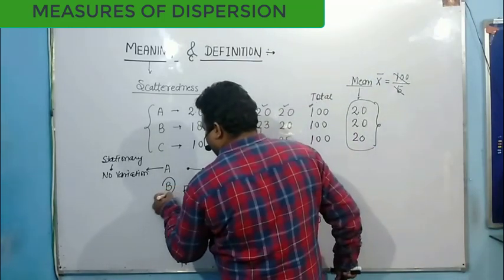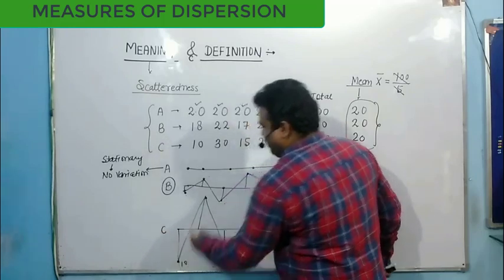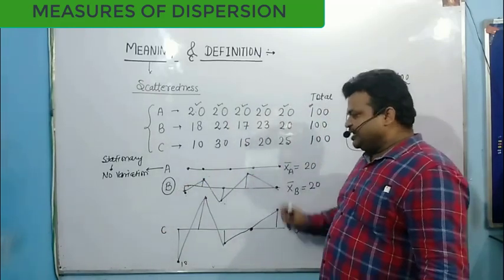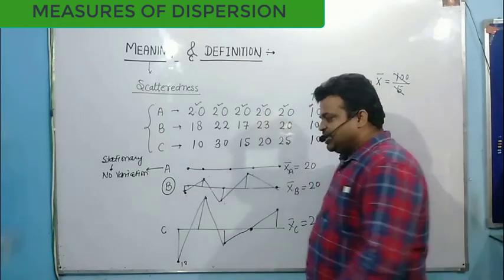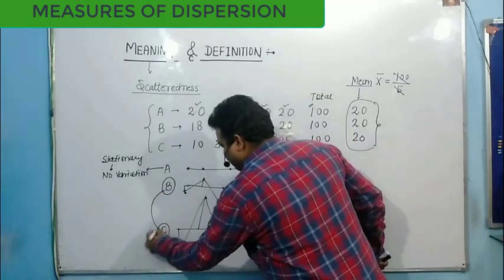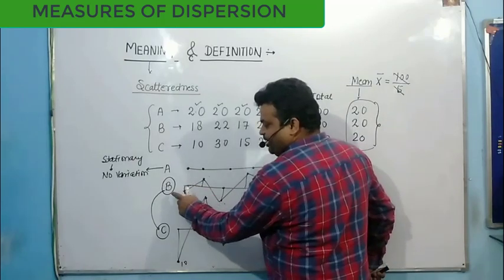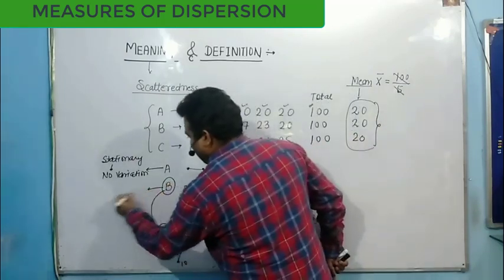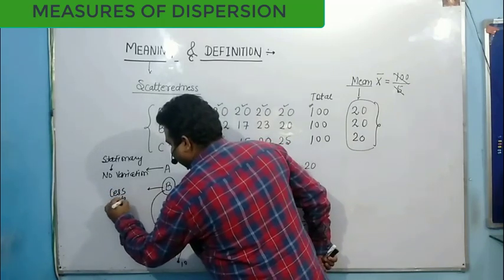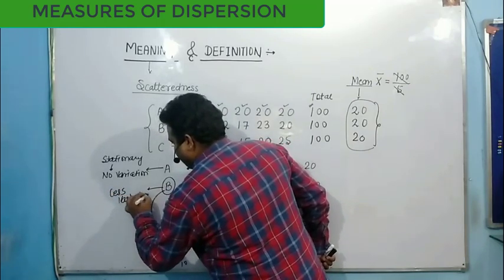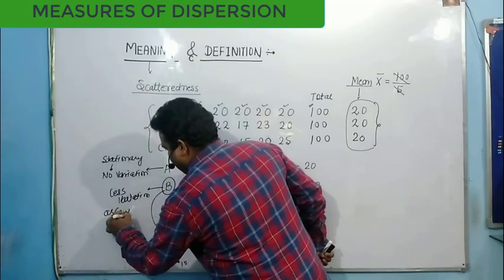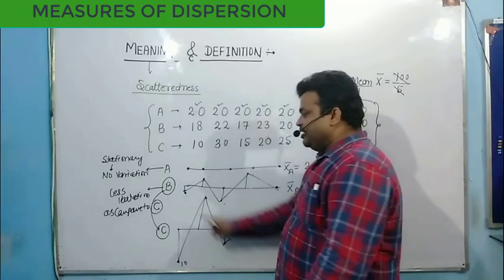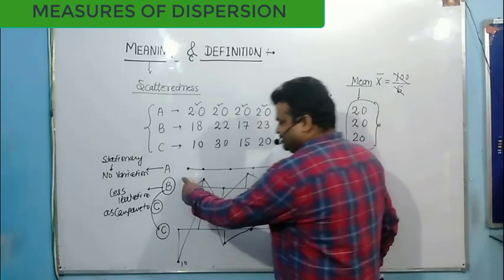Now if I am talking about B, this B shows some variation, but in this case the variation is less as compared to C. In C there is large variation. So if I compare this B with C, I can say that B has less variation as compared to C. So in B there is less variation.